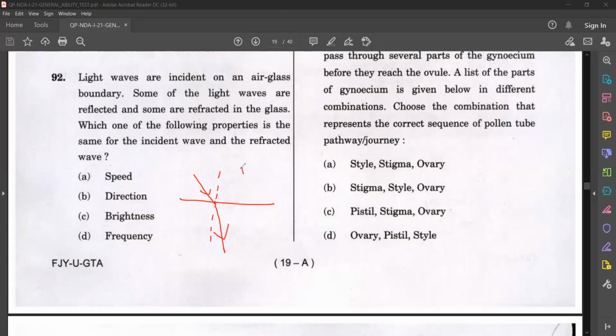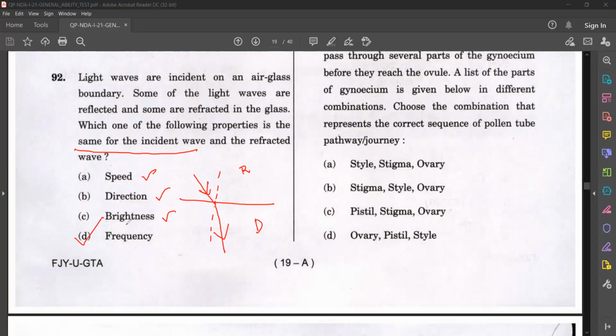Now, obviously, when it is traveling from rarer to denser, here it is air glass boundary, what will happen? Speed of the light changes. That is correct. They are asking which property remains same. Speed changes, so that is not remaining same. Direction is changing. See, it is bending, isn't it? So direction is changing. Obviously, brightness will change. Something which is bright in air may not be bright in glass, isn't it? So brightness will change. The property that will remain same for an incident wave or light is frequency.